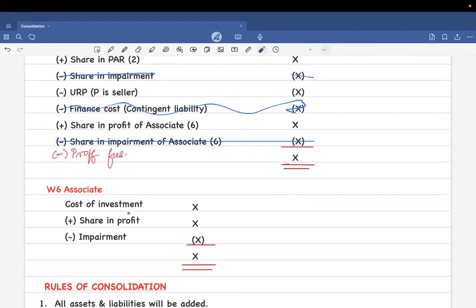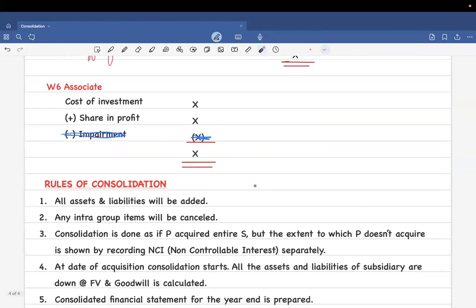Up until working note 5, it is subsidiary. For working note 6, it is associate. And for that, you're going to take the cost of investment. That means the purchase consideration that you have given in order to acquire those shares. And you're going to add to it the share in profit of the associate. Clear? And this is called the equity method. And from that, you get the value of the associate. Clear, no?